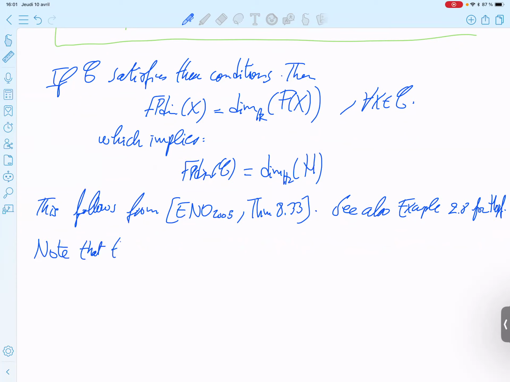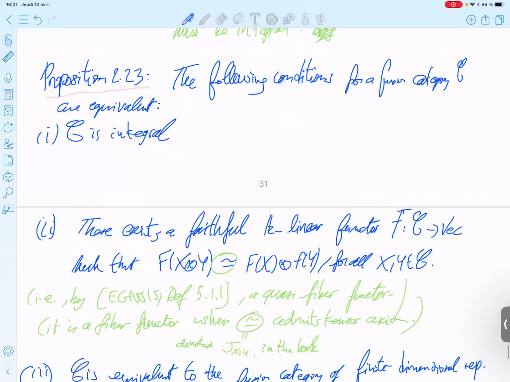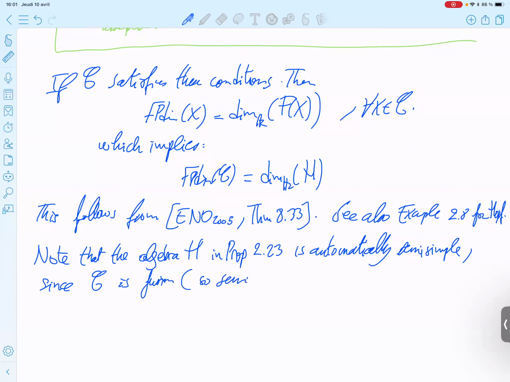Note that the algebra H in Proposition 2.2.3 here is automatically semi-simple, since the category C is assumed to be fusion, so semi-simple.